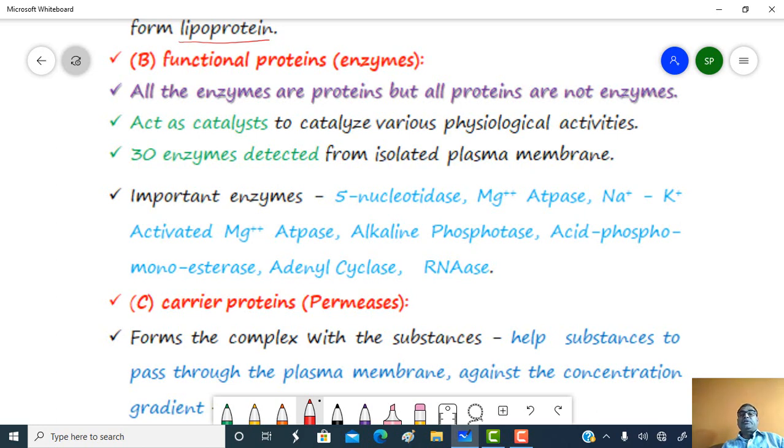The second one is the functional protein, also called enzymes. One important statement: all enzymes are proteins, but all proteins are not enzymes, and that's why the functional protein is a category present in the protein. These act as catalysts to catalyze various physiological activities. About 30 enzymes are detected from the isolated plasma membrane.